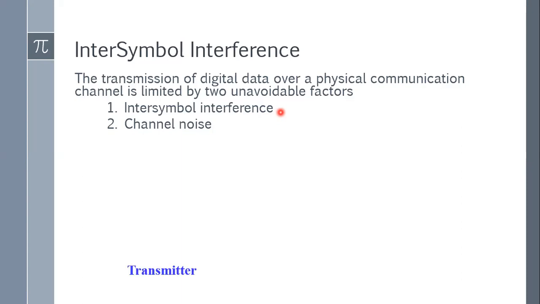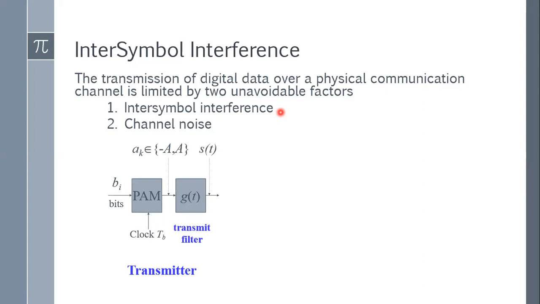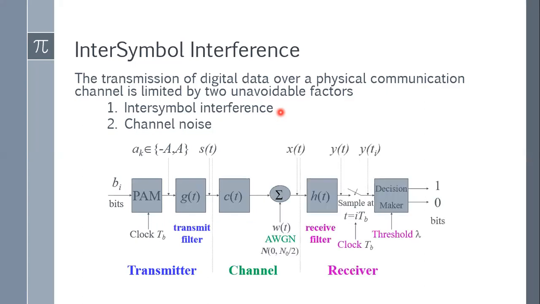Okay, so yesterday we have seen this diagram, I hope you remember. So this is the bits that we want to transmit. So b_i here, i means at every instant, so the ith bit.